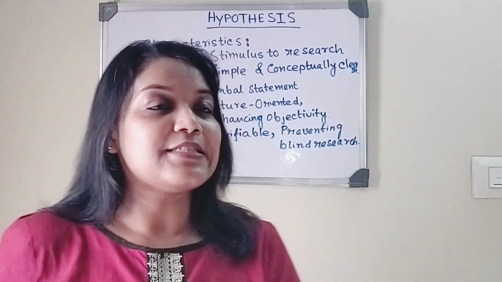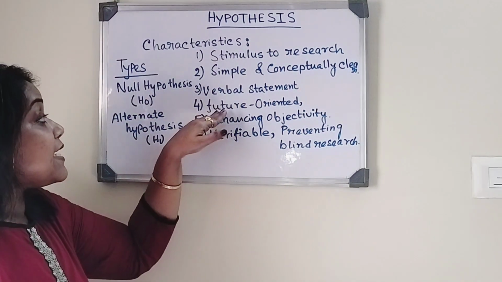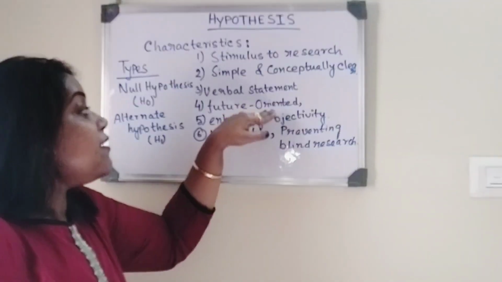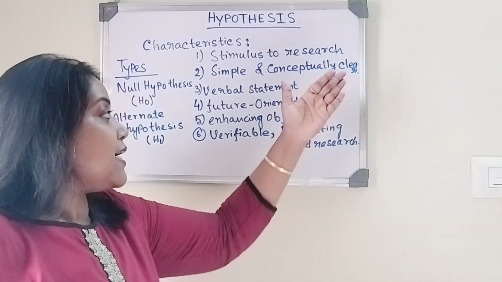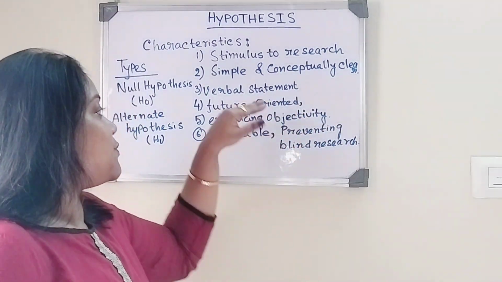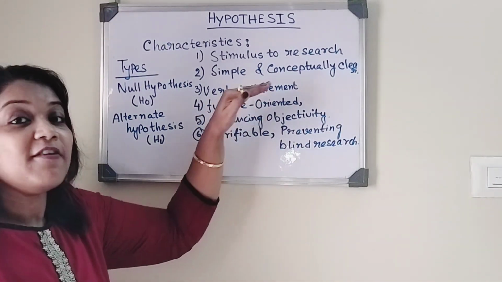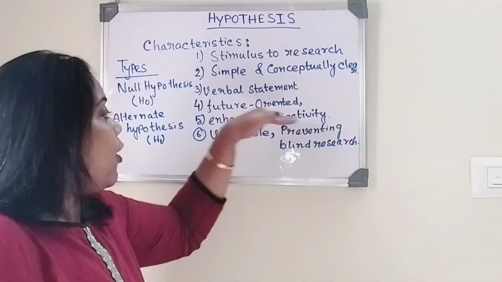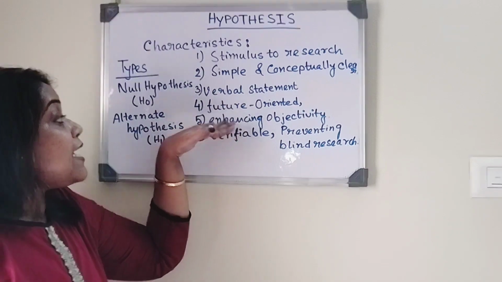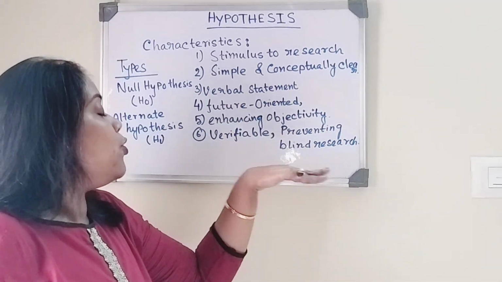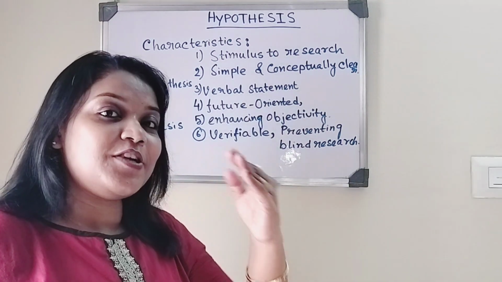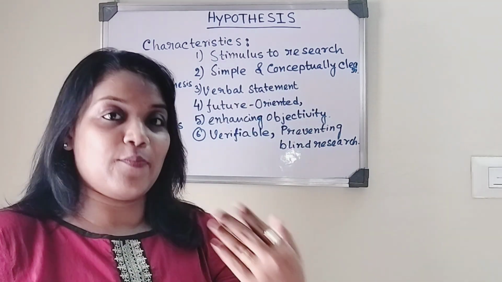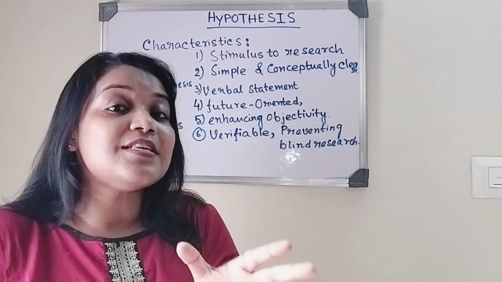Now going to the next characteristic, that is it should be future oriented. Again the same words, it predicts a relationship, so that's why it should be future oriented. Now going to the next one, it should be able to enhance objectivity. We have already told in the functions of hypothesis that it enhances objectivity.